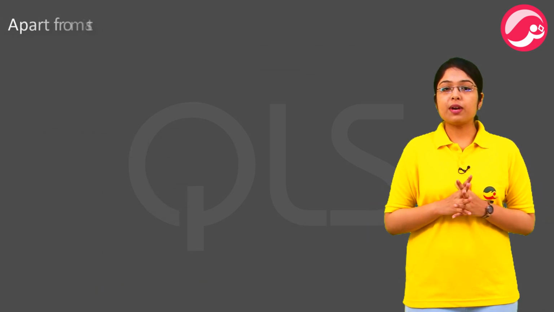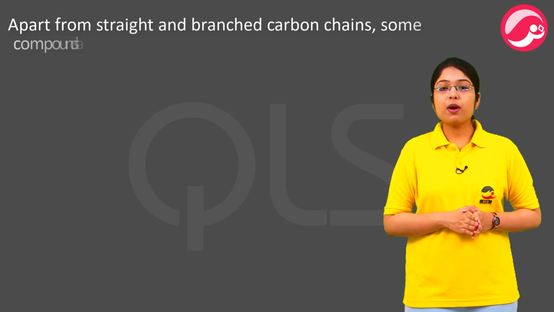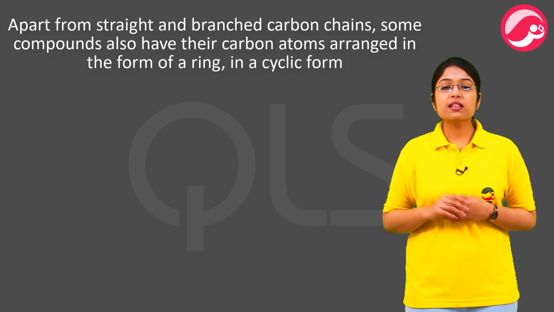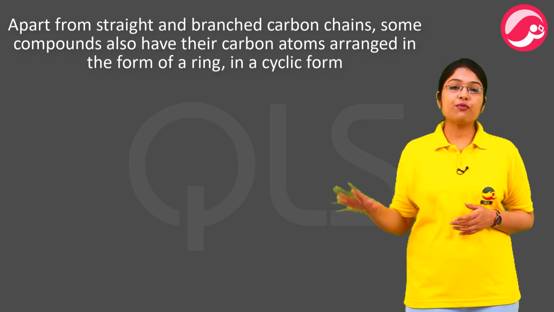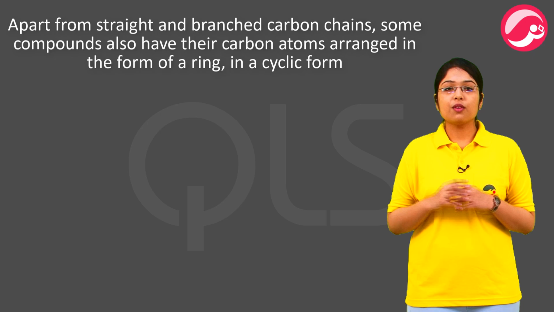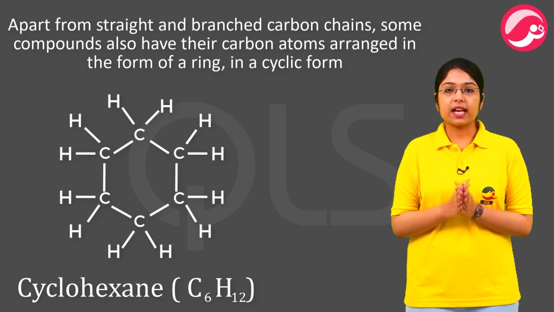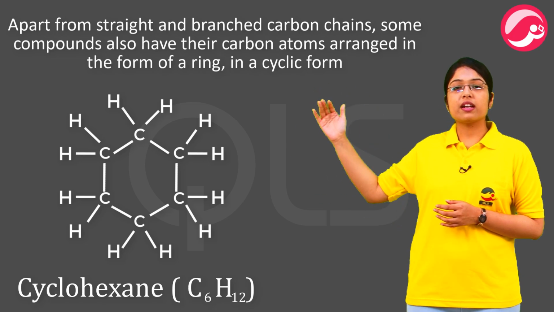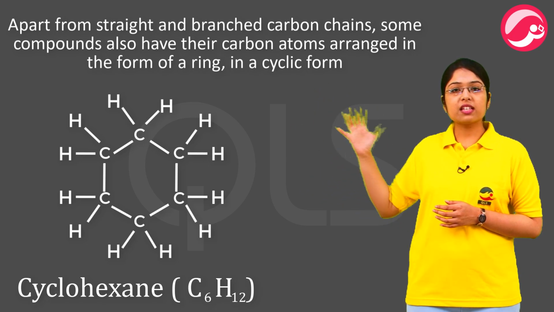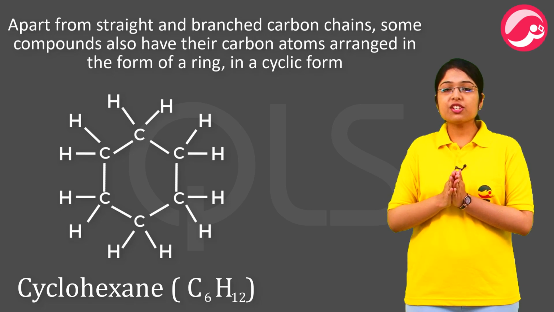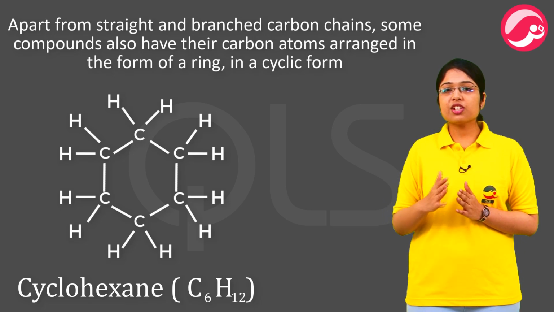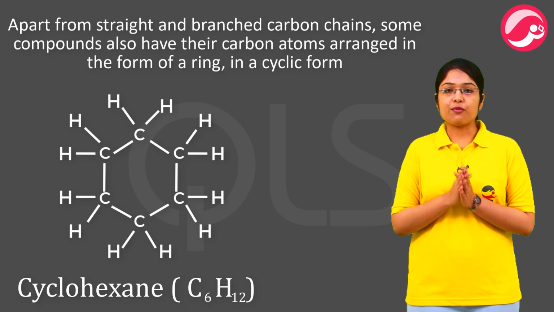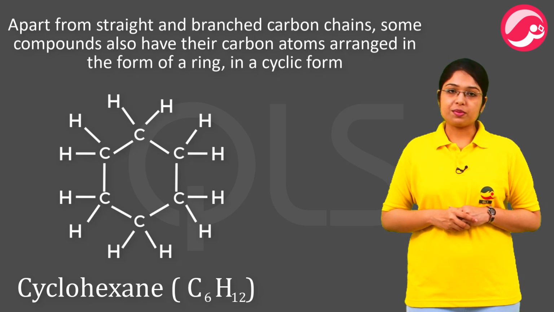Apart from straight and branched carbon chain, some compounds also have their carbon atoms arranged in the form of a ring in a cyclic form. Cycle के form में भी present होते हैं. For example, cyclohexane. Here you can see that all the carbons are arranged in a cycle in the form of a hexagon, and each carbon, two valencies of each carbon are fulfilled by the other two carbons, while the remaining two valencies are fulfilled by hydrogen atoms.